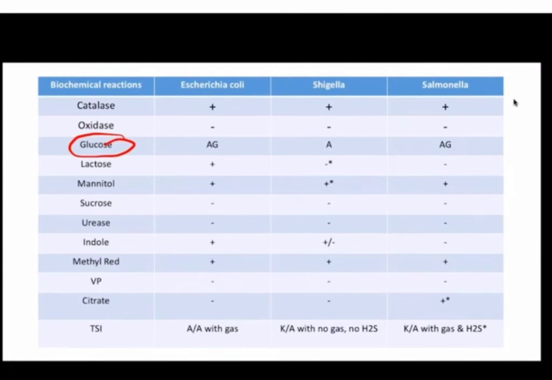So Escherichia coli के अगर हम biochemicals देखें तो they generally ferment glucose with the production of gas, है ना, and they ferment lactose, they are fermenting mannitol, sucrose को ferment नहीं करेंगे, urea will not be broken down by urease, indole is positive, methyl red is positive, VP negative, citrate is negative, and TSI में A by A reaction आएगा with the production of gas, okay,